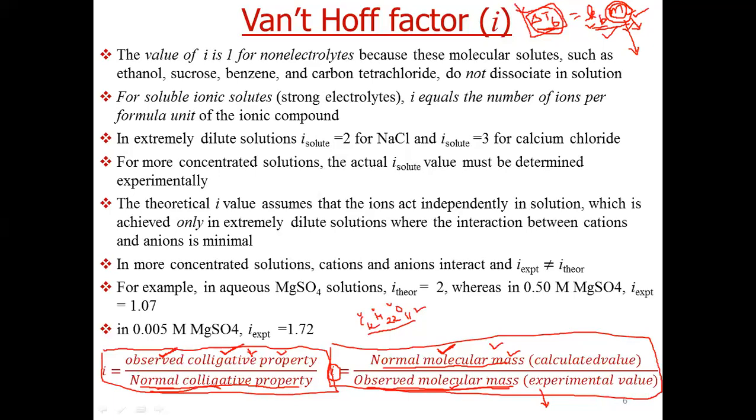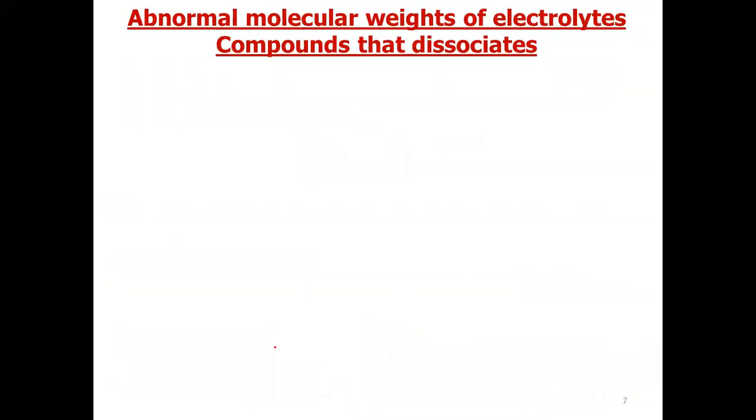Try to remember only one because the second one is derived from this relation. You just have to remember that colligative property is inversely proportional to the molecular weight of the solute. Now, if the colligative property for electrolytes is different, obviously we will get abnormal molecular weights from experimental value. Means the molecular weight calculated from experimental value will not be equal to their actual molecular weight,